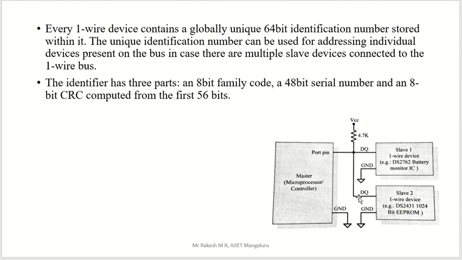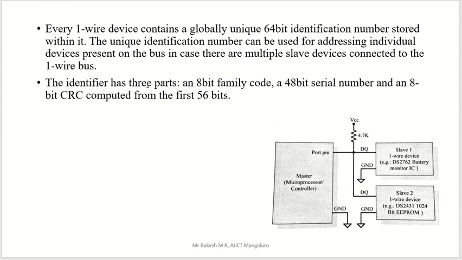Here that one wire is there, and we already said that one wire means DQ. We are going to give supply through only that one wire, DQ, which is connected to all the devices. Your master is also connected, and all slaves are also connected to DQ. How are we going to recognize a particular device? That recognition is done using an ID. That ID is 64-bit. Each slave device has a 64-bit ID, and the master also has a 64-bit ID.